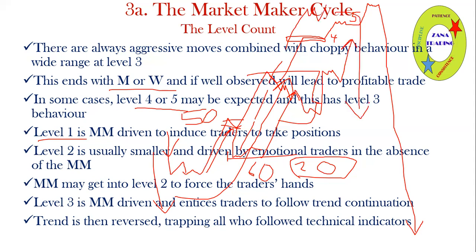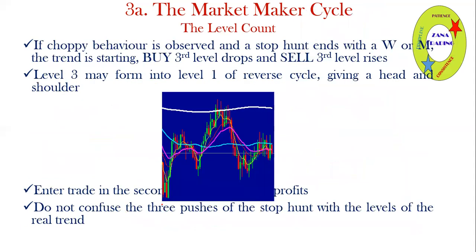So what's our advantage? Once we know there is a level 3, we no longer follow the trend, we wait, because we know that the market maker is going to make a reversal, right? So that is the most important thing about the level count, because we don't want to trade when the reversal is already coming.